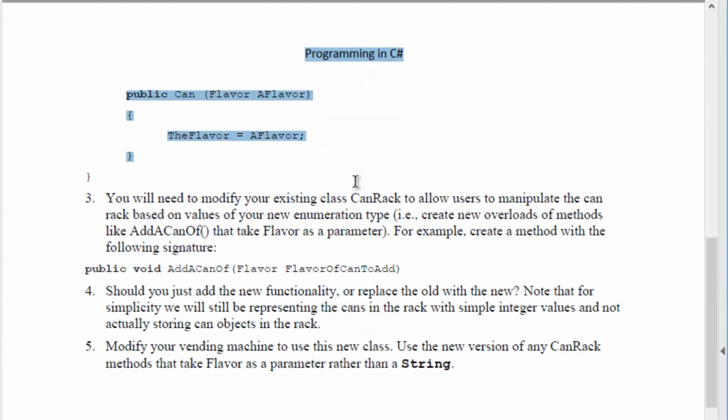So of course this will change our can rack, and again we don't want to remove the interface part of the can rack that allows people to use strings, but we would like to have the option of using the improvement of enumeration. So we will add a method to our class that takes as a parameter a flavor thing as opposed to simply a string. And of course, now you need to implement that in CanRack. And this will also be true of remove a can of and is full and the other methods that take a flavor as a parameter.